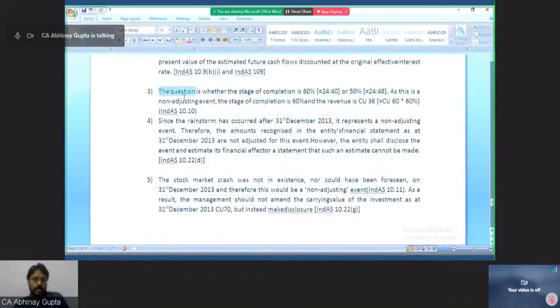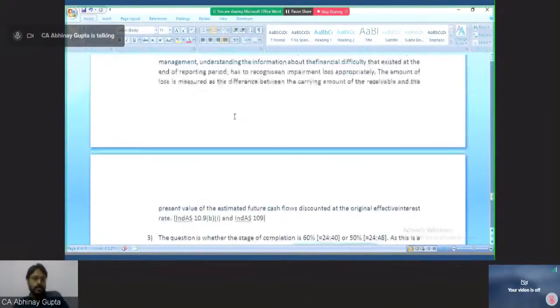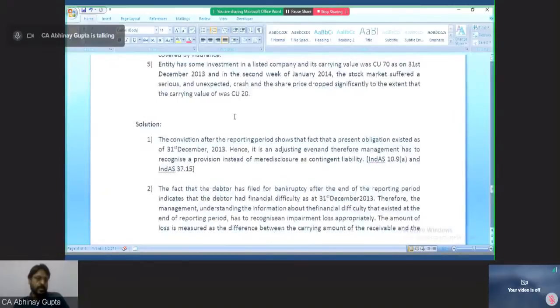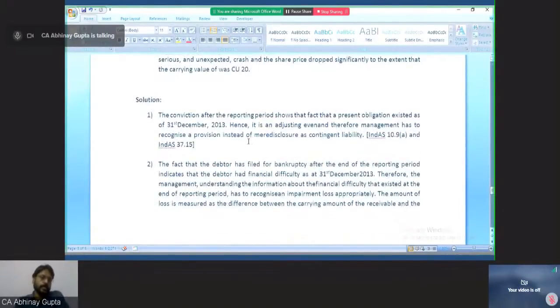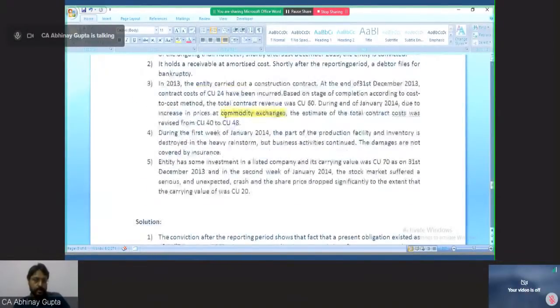The question is whether the stage of completion is 60%, 24 to 40, or 50%, 24 to 48. As this is a non-adjusting event, the stage of completion is 60%. The revenue is CU60 into 60%. So this is a non-adjusting event because we never account for fluctuation in the prices of any of the commodities which are being traded on the stock exchanges. So I have told you, please pay attention to the word commodity exchange.